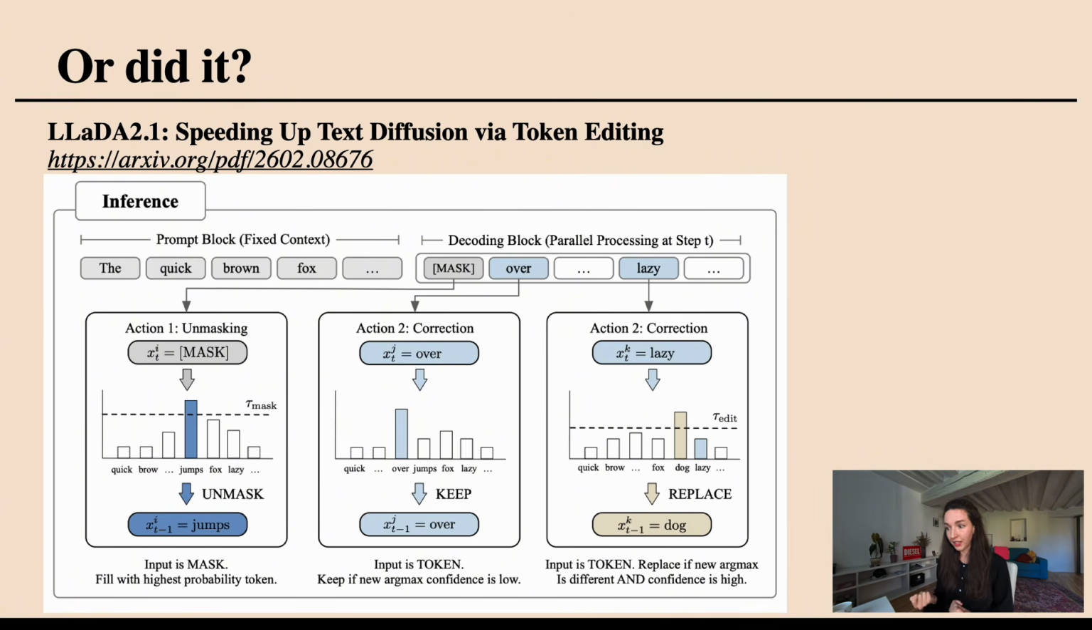And then there is a LLaDA 2.1 paper that also notes that this is a limitation, and they allow for a more complex generation process. So instead of simply saying what we said before, which was that once a token is unmasked in the demasking, denoising process, it forever stays unmasked, they also allow for token editing or correction. They say, okay, we keep the token as is if the new argmax confidence in the current forward pass through the model is low, but we replace it if the new argmax is different and the confidence is sufficiently high. So unmasked tokens actually get another opportunity to be replaced again.